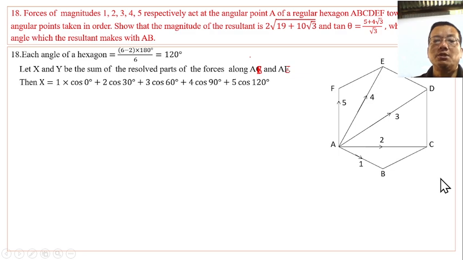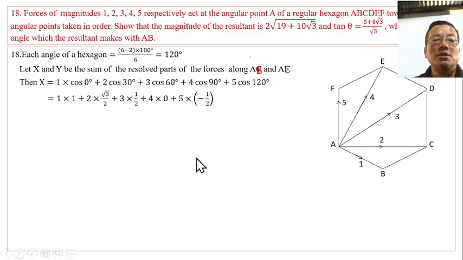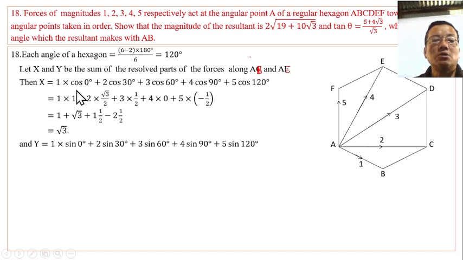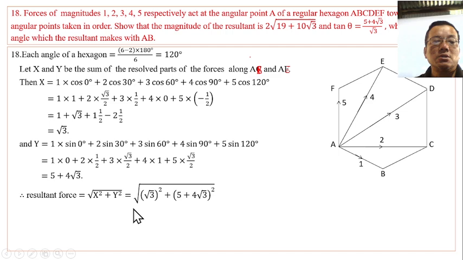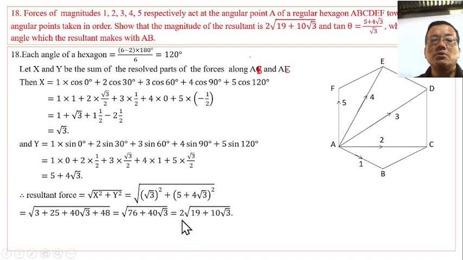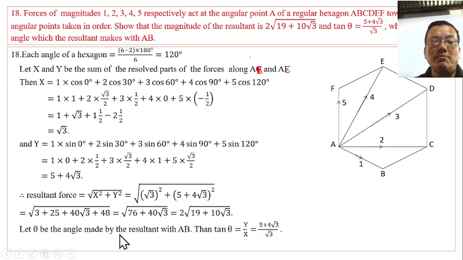So we put the values for X, and similarly for Y using sin, and get the values. The resultant, on simplifying the formula, is 2 times this value. Let theta be the angle made by the resultant with AB, then tan theta is Y by X, and we put in the values.